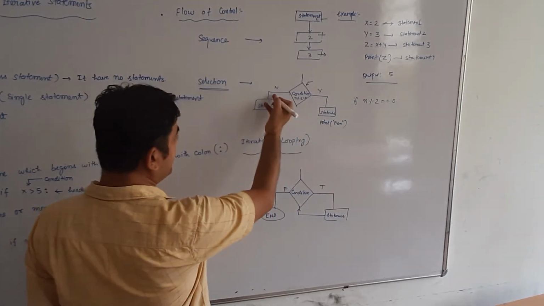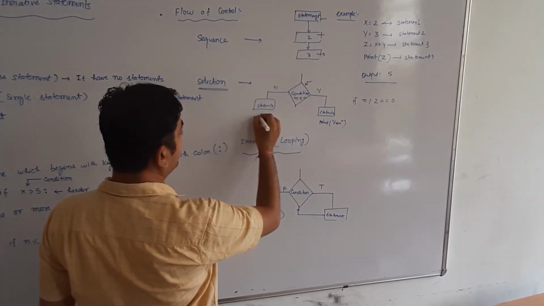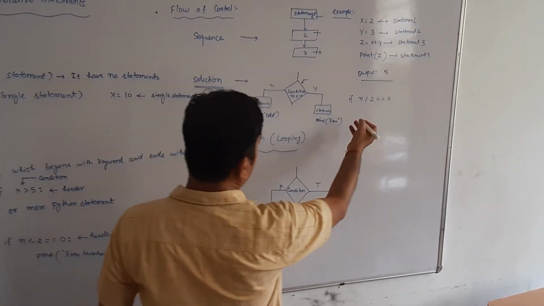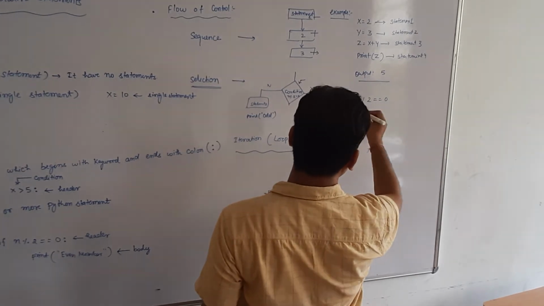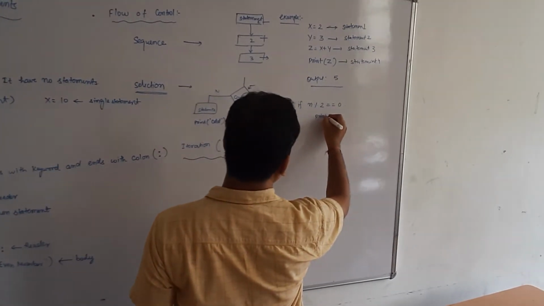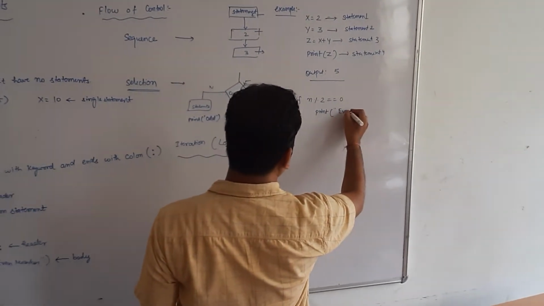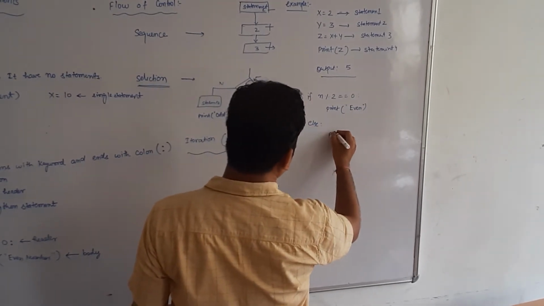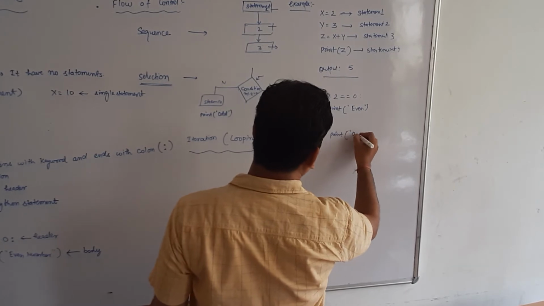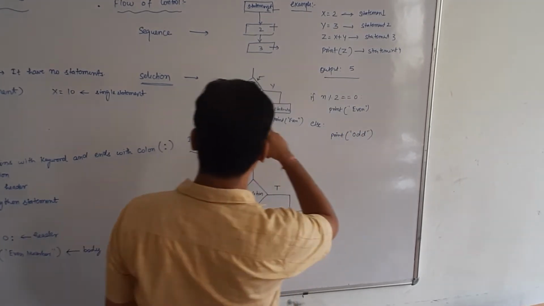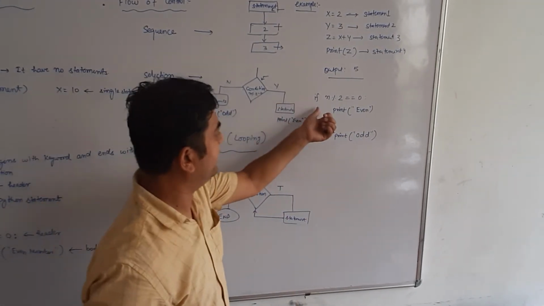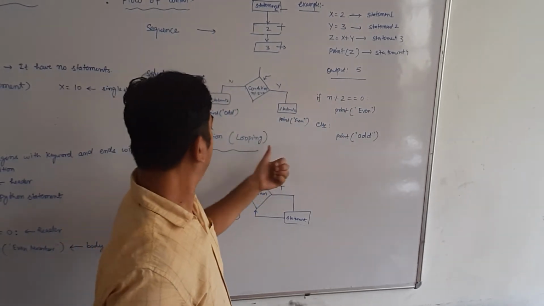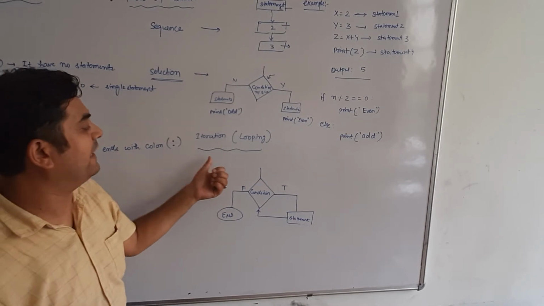If the condition is false, then the statement is print odd. So for that we write an if statement, print even, and then else colon, then print odd. So this is a type of selection. Here the execution flows in selection form. Is that clear? So now next is iteration.